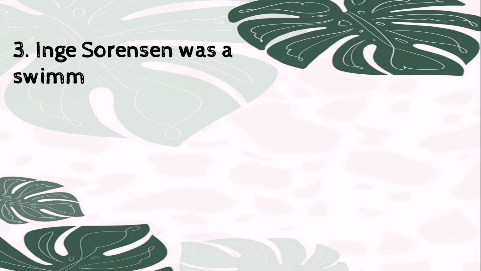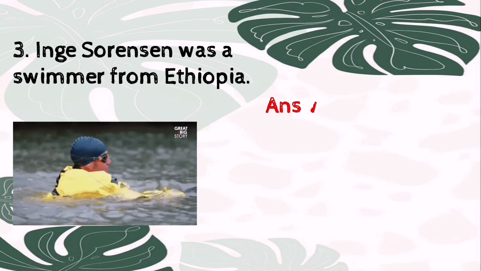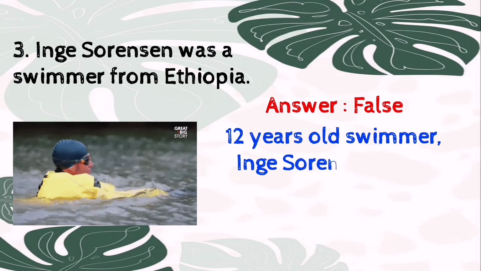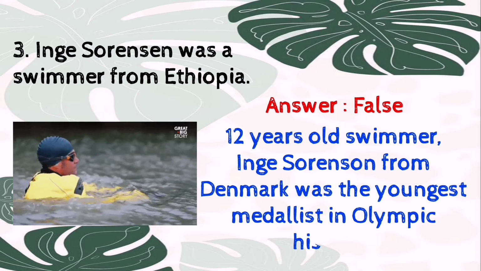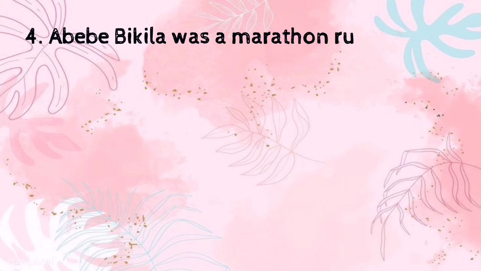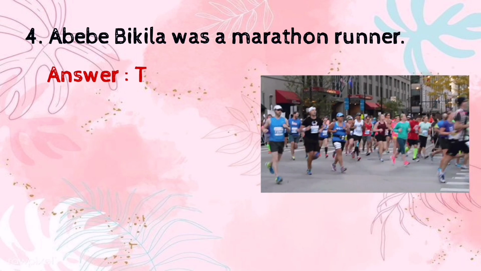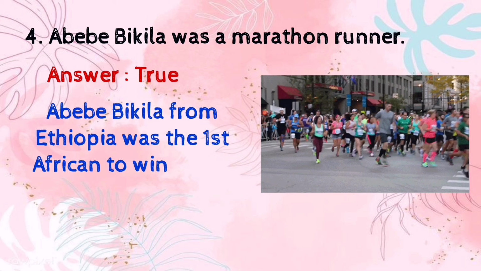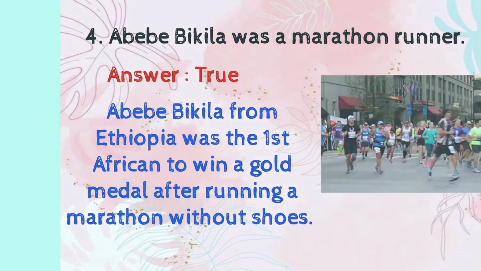Question number 3, Inge Sørensen was a swimmer from Ethiopia, so the answer is false. 12-year-old swimmer Inge Sørensen from Denmark was the youngest medalist in Olympic history. The next question, Abebe Bikila was a marathon runner. So the answer is true. Abebe Bikila from Ethiopia was the first African to win a gold medal after running a marathon without shoes.